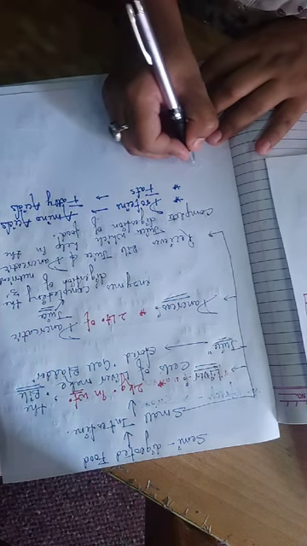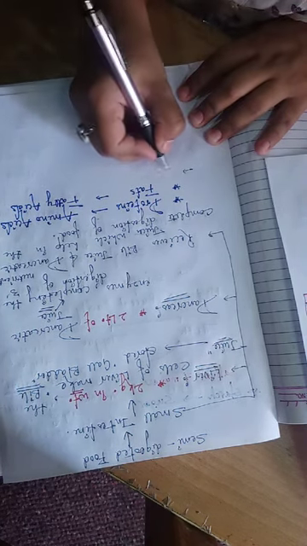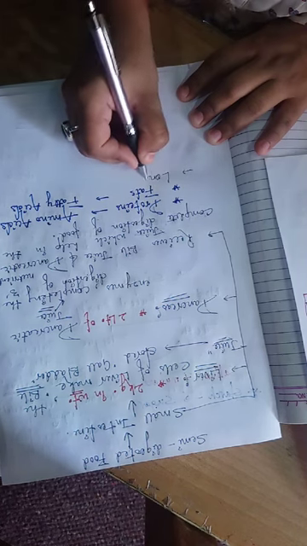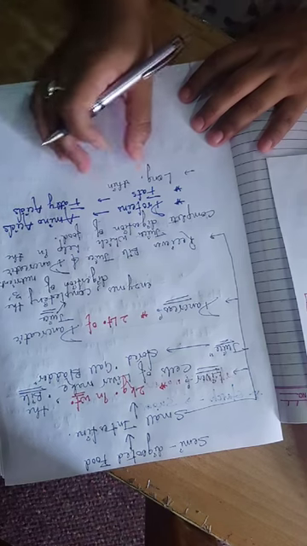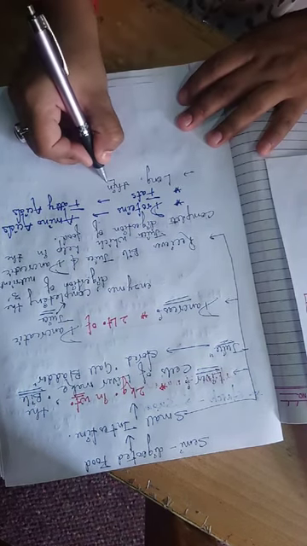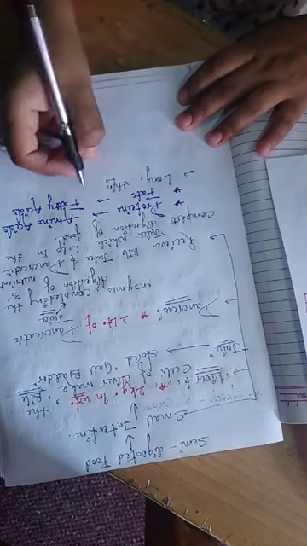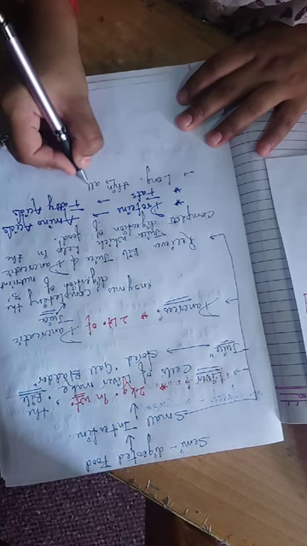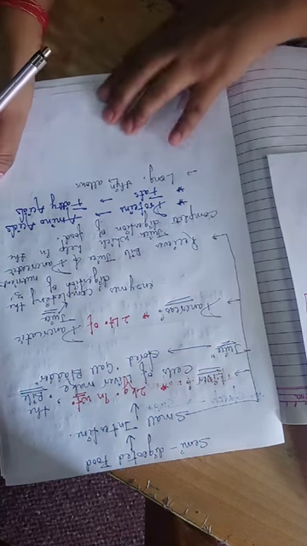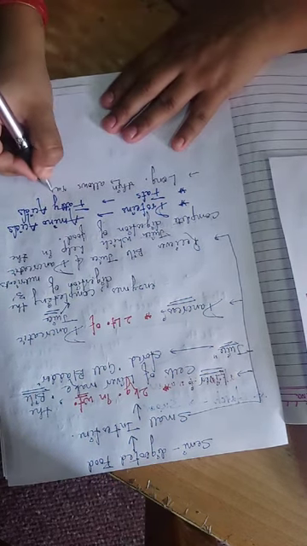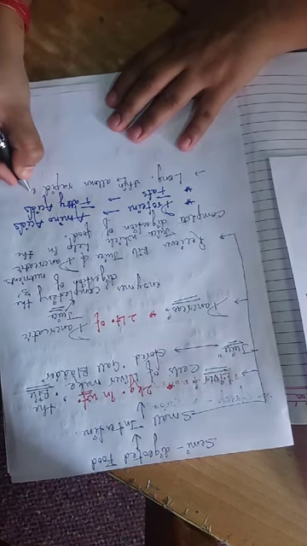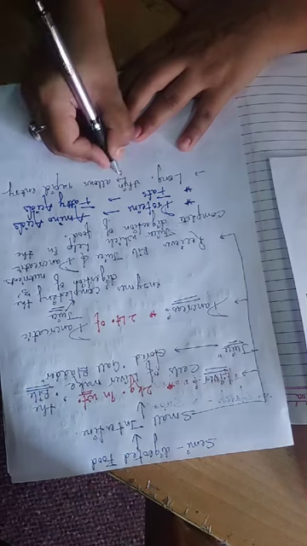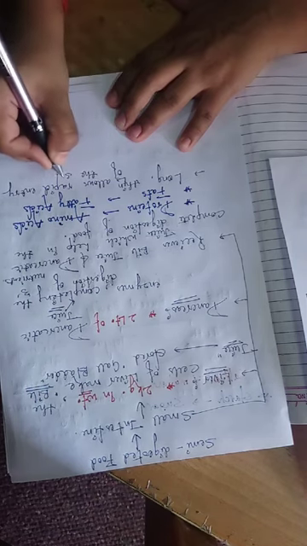Number one, you very well know, it is long and it is thin. Due to its thinness, it allows rapid entry of the substances.